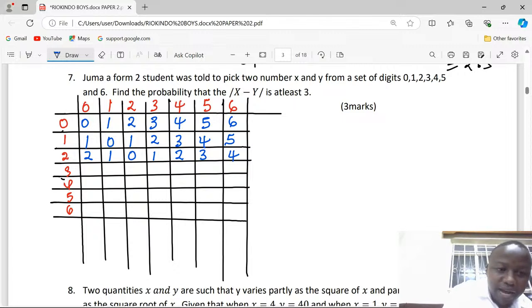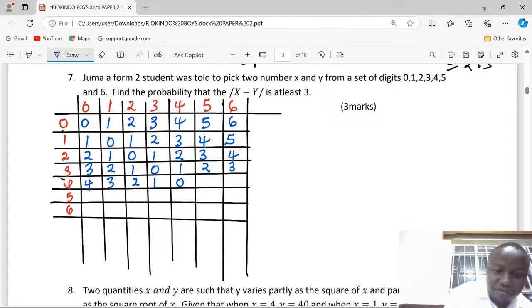After that, we can have 0 and 3, whereby the difference shall be 3. 1 and 3, difference shall be 2. 2 and 3, difference shall be 1. 3 and 3, difference of 0. 4 and 3, 1, 2, 3. Then again, 0 and 4, a difference of 4. 1 and 4, difference of 3. 2 and 4, difference of 2. 3 and 4, difference of 1.